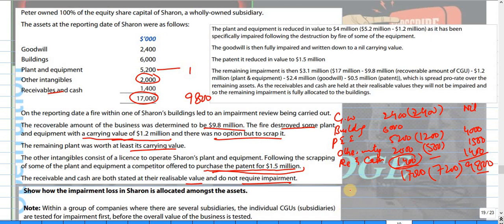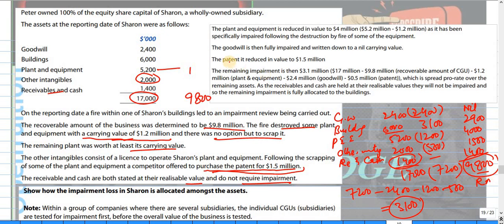Now if you see this 7,200 less 24, which is the goodwill value, and then 1200 and then 500, you will have 31,000. Okay, now this 31,000 should be allocated to this building, and you will get here 2900. So 29,000, 2,900, 400 and 1,500, it will become 9,298. So this is the recoverable amount.